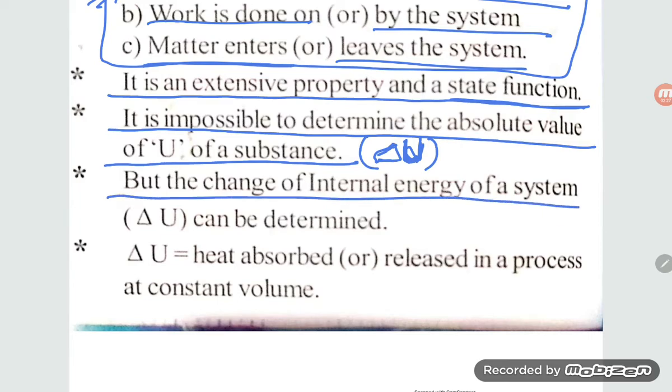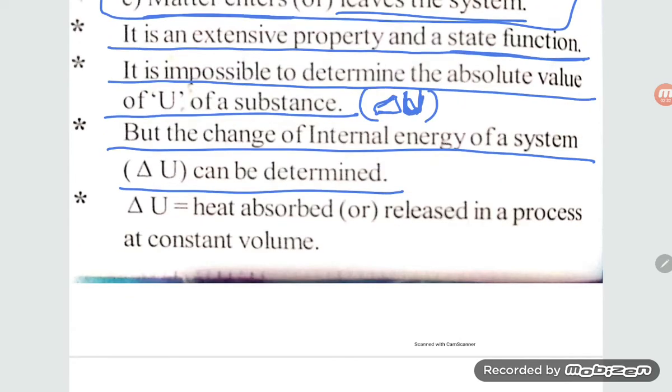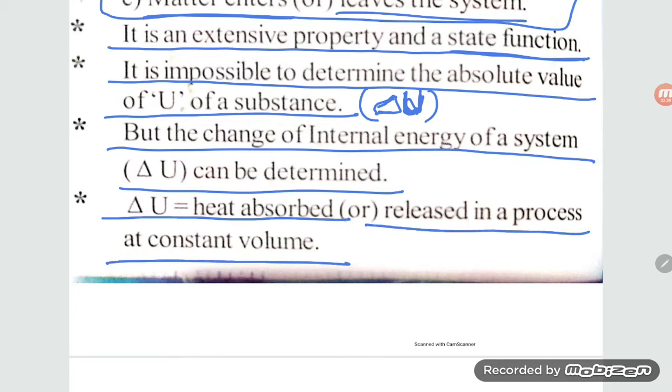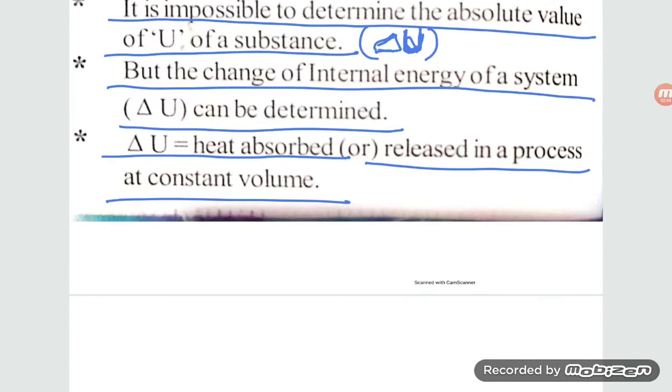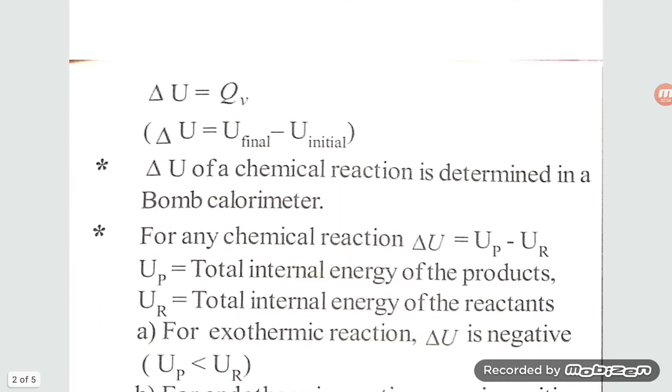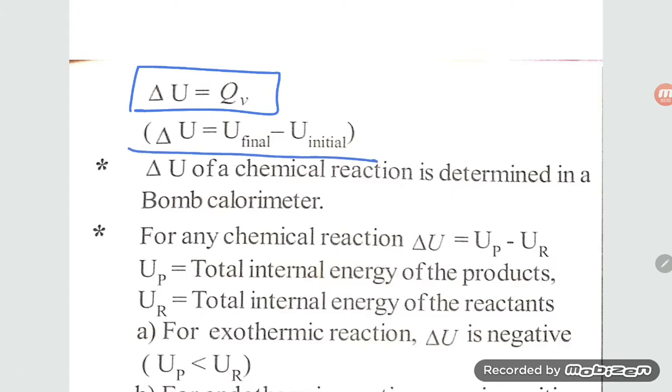But the change of internal energy of the system, delta U, can be determined. Delta U equals the heat absorbed or released in a process at constant volume. So delta U equals q_v, the heat absorbed or released. Delta U equals U final minus U initial.